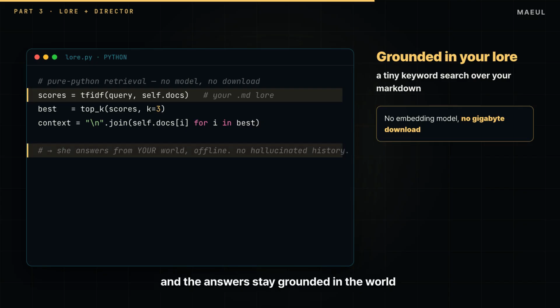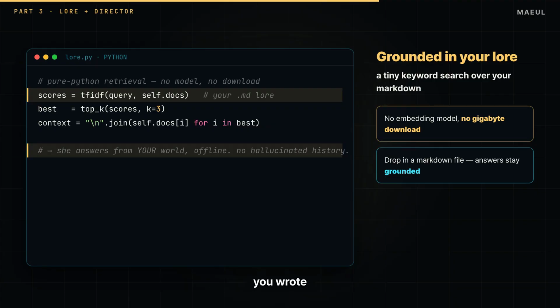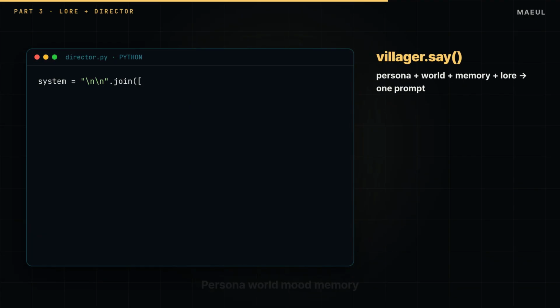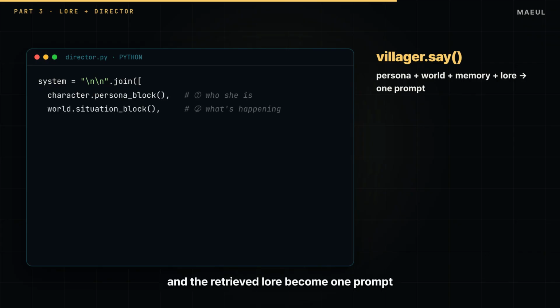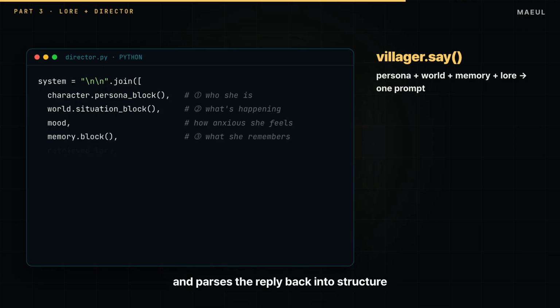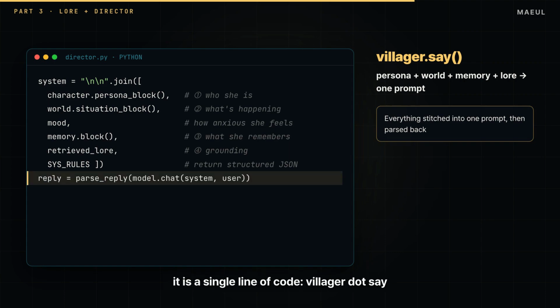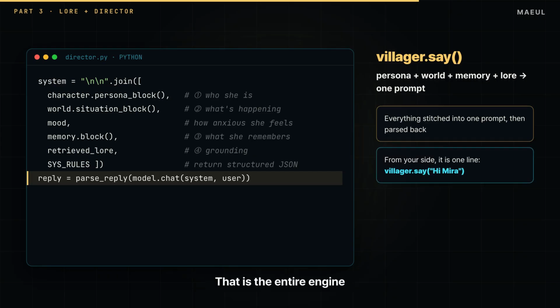Drop in a file, and the answers stay grounded in the world you wrote. The director stitches it all together. Persona, world, mood, memory, and the retrieved lore become one prompt. It calls the model and parses the reply back into structure. From your side it is a single line of code, villager.say, that is the entire engine from the outside.